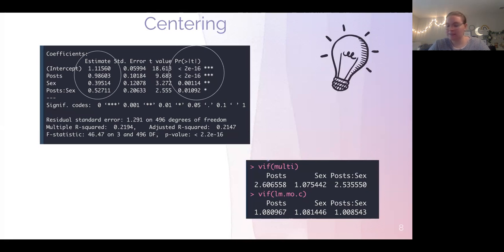Without centering, this is considered nonessential multicollinearity because we don't need that. But we center this and then we're left with what is called essential multicollinearity, which is merely the correlation between our X and interaction that's due to the skewness in X. So this is what we're left with after centering. You can see that here in our VIF, which measures the correlation between our predictors. The top is our uncentered model, and below is our centered model. Once we centered, the VIFs decreased for the most part, and this shows that we're left with just essential multicollinearity that we can't get rid of.